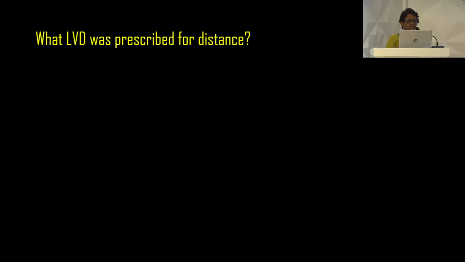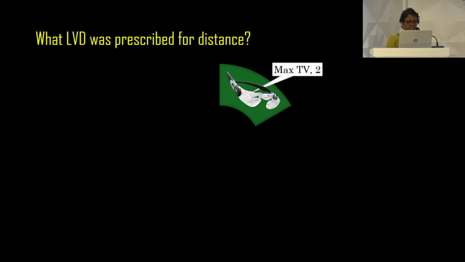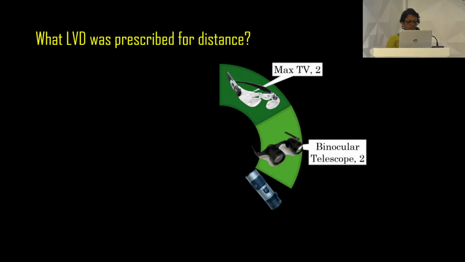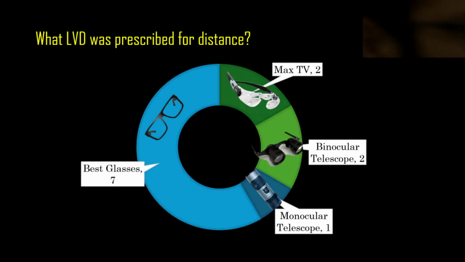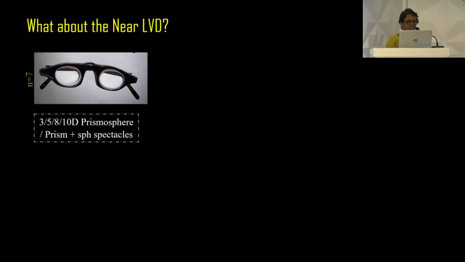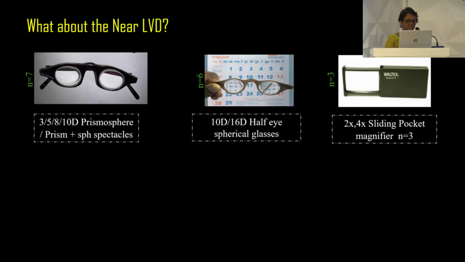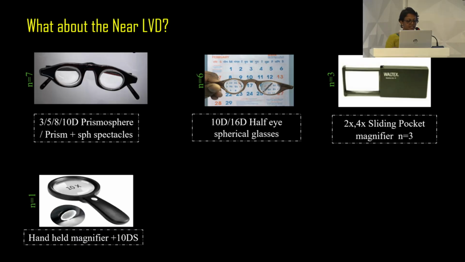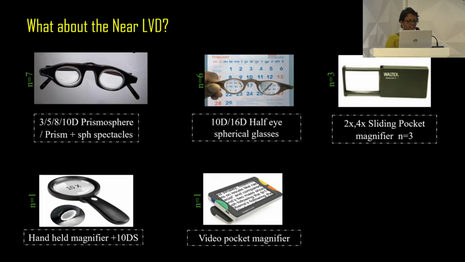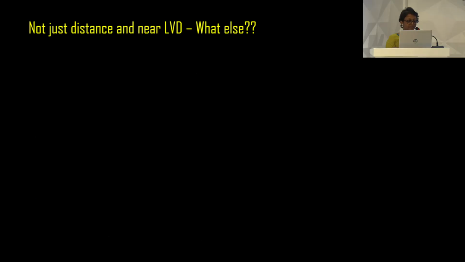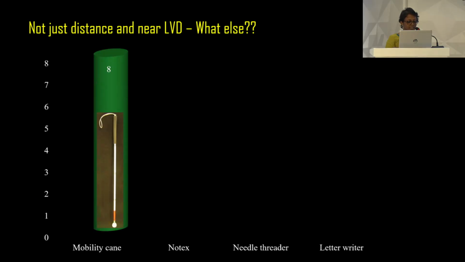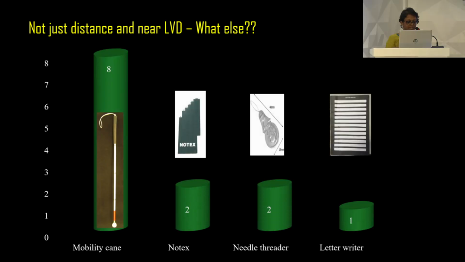For distance, the low vision devices prescribed include Max TV in 2 patients, binocular telescope in 2, monocular telescope in 1, and best glasses in 7. For the near, Prismosphere was prescribed for 7 patients, half-eye spherical glass in 6, sliding pocket magnifier in 3, and the others include handheld magnifier, video pocket magnifier, and best glasses. Not just optical aids, we also gave them non-optical aids like mobility cane, Notex, needle threader, and letter writer.